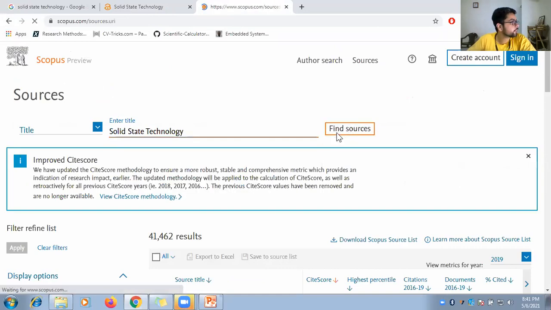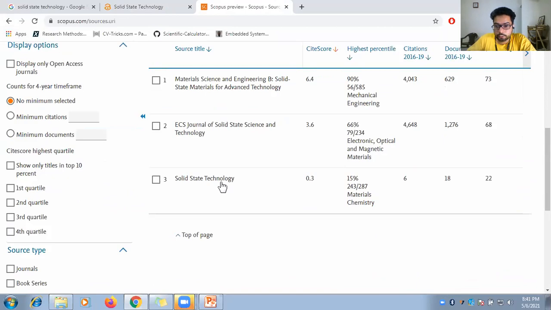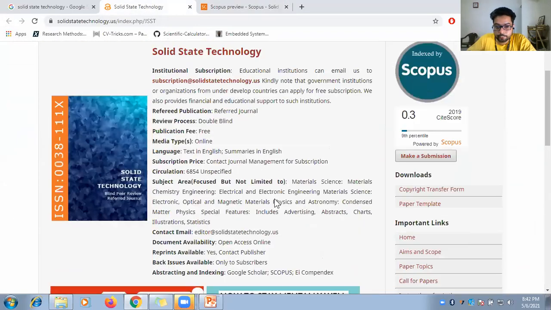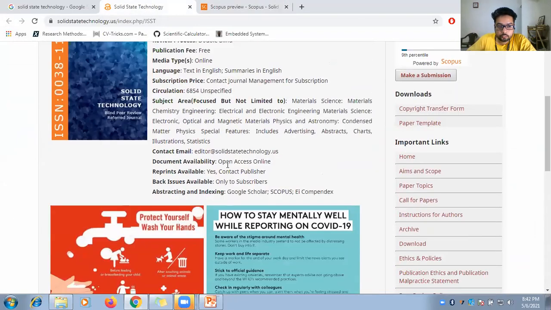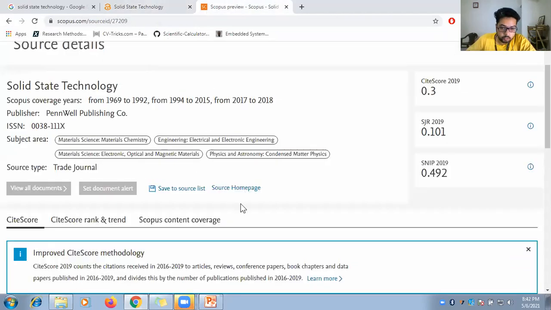Let's see if Solid State Technology is actually indexed. Yes, it is indexed, with a CiteScore of 0.3, and let's match it with the ISSN number, 0038-111X. Is it the same over here? Yes. So this is also a good journal if you want to try for it.